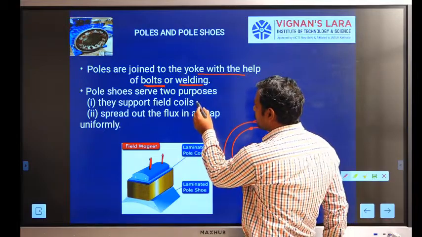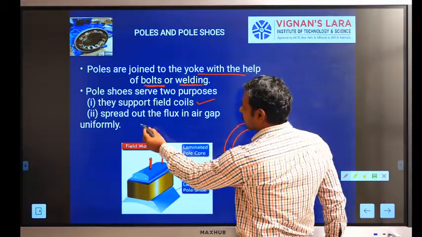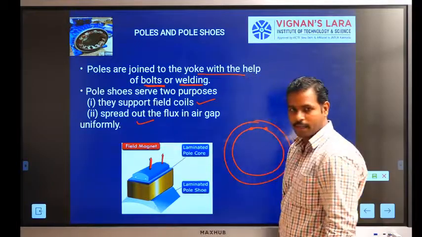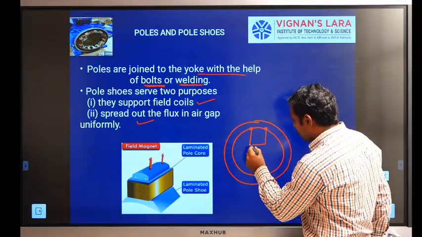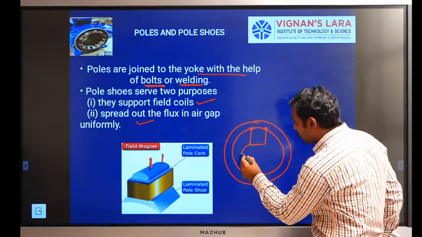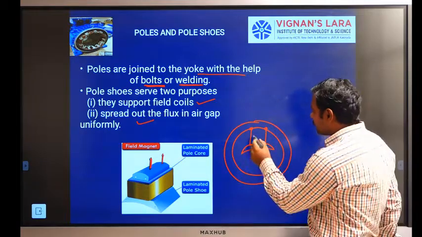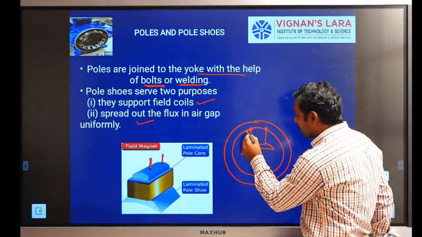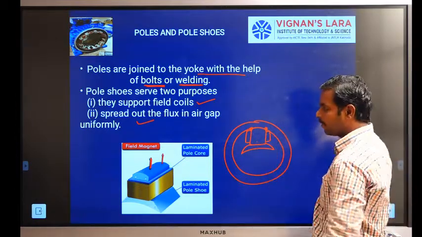So one is they support field coils, spread out the flux in the air gap uniformly. So in this pole core, there is the corresponding pole shoe. These are the pole shoes, and the pole core always carries the field winding.